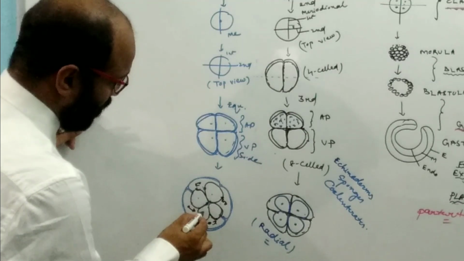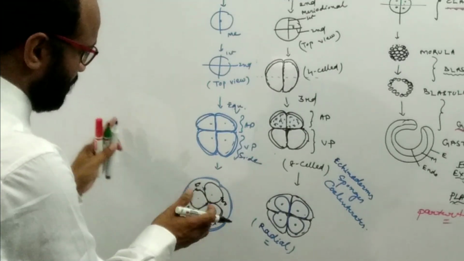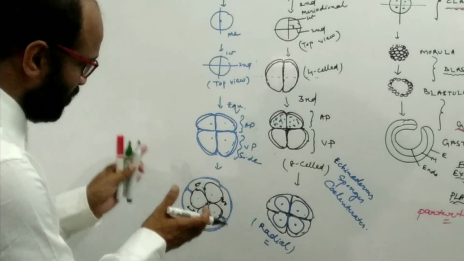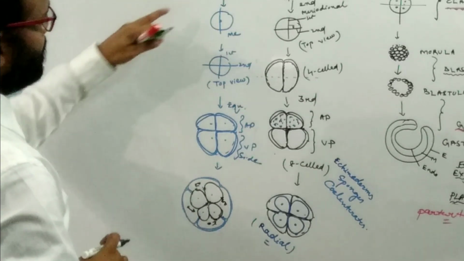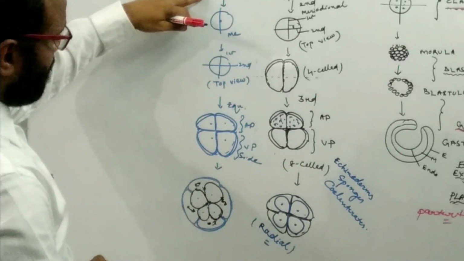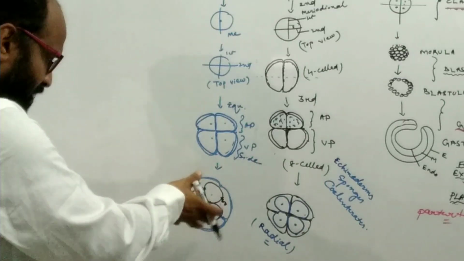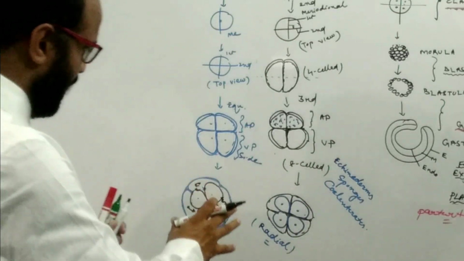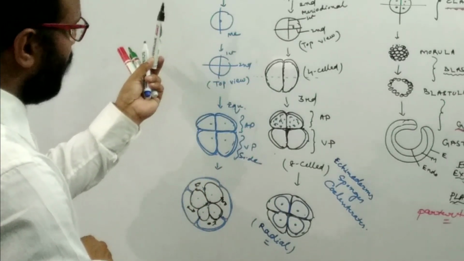These are the upper blastomeres and these are the lower blastomeres, and the original position is shifted to the junction of the blastomeres. This is known as the spiral cleavage, because here the arrangement of blastomeres looks like a spiral around the animal pole vegetal pole axis.